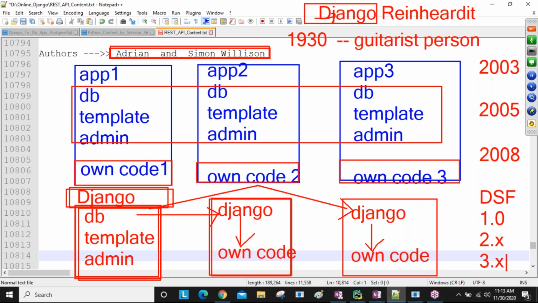So 3.0 and 3.1 versions are going on right now. Whatever version we want, we can use. At the time of installing Django, I'll take care of which particular version we are going to install and what versions are there. We will discuss the versions clearly at that time. Are you guys understanding this?